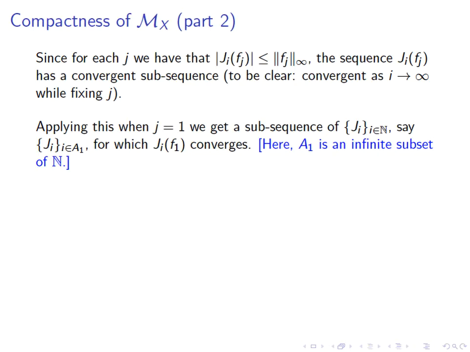Let's look at this convergent subsequence, and let's just look at the functional for this convergent subsequence J_i when i ranges on some index set A_1. So what is A_1? A_1 is an infinite subset of N. N was the original set of indices, and we just said we will take a convergent subsequence.